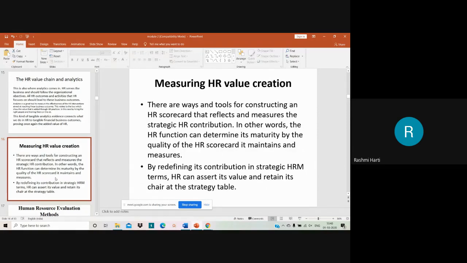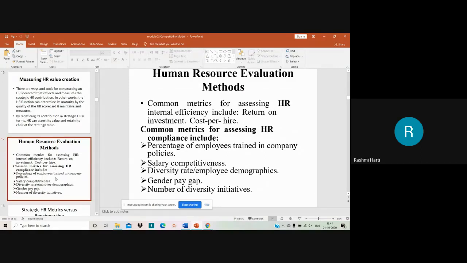Then measuring HR value creation. There are ways and tools for constructing an HR scorecard that reflect and measure strategic HR contribution. In other words, HR functions can determine their maturity by the quality of the HR scorecard they maintain and the measures, right? In the next class, we'll look into how the evaluation is done.